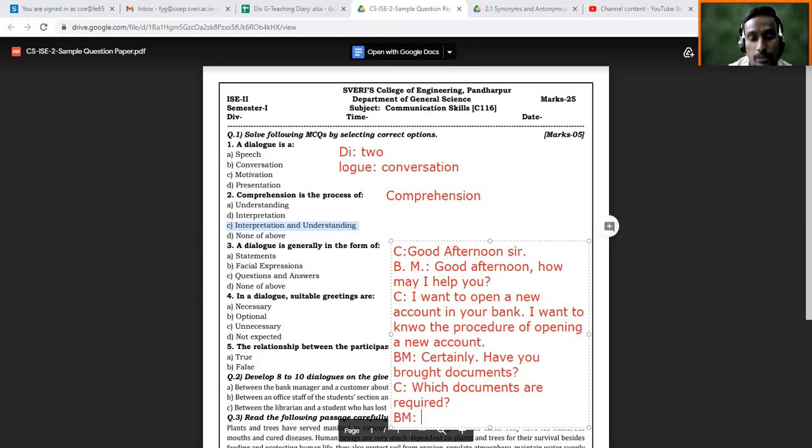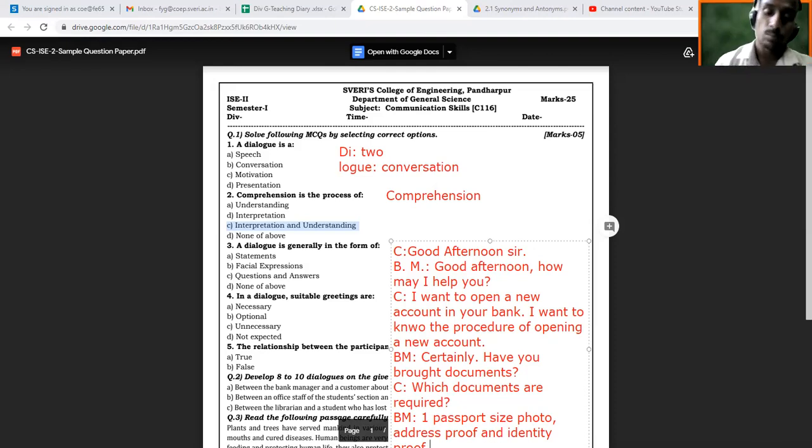So here you'll see one passport size photo, then address proof, and identity proof. You can say something like one photo, Aadhaar card, or whatever.